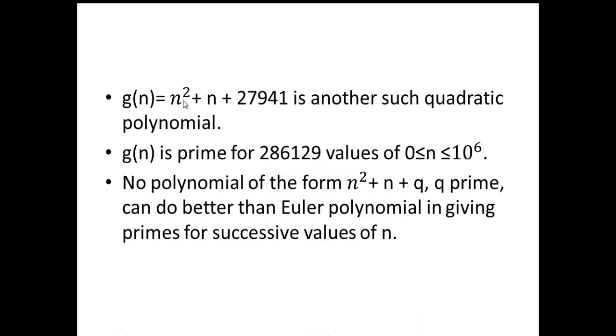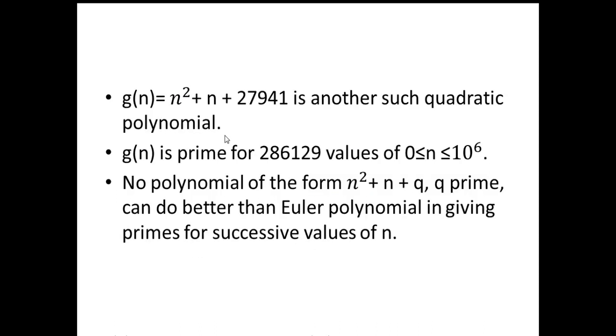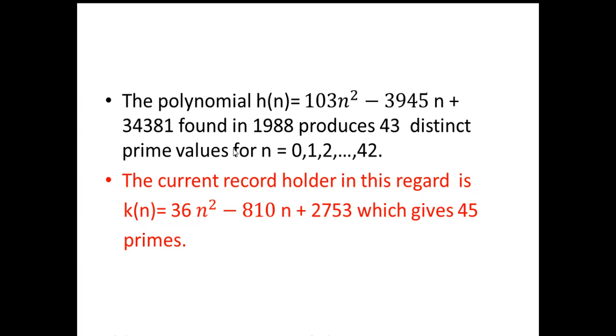g(n), this is a different function. g(n) given by n squared plus n plus 27941 is another such quadratic polynomial, and this g(n) is prime for 286129 values. No polynomial of the form n squared plus n plus q that is prime can do better than the Euler polynomial. This polynomial is considered to be the best polynomial if we are talking about consecutive primes.